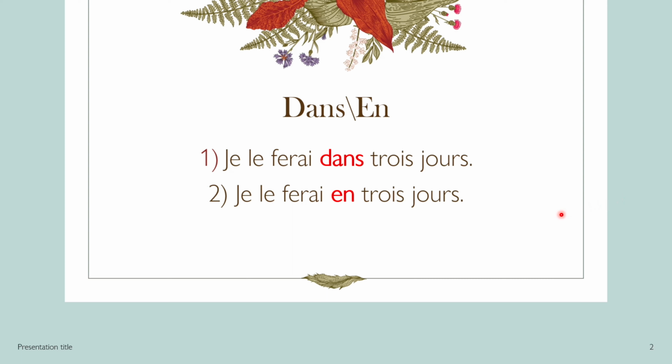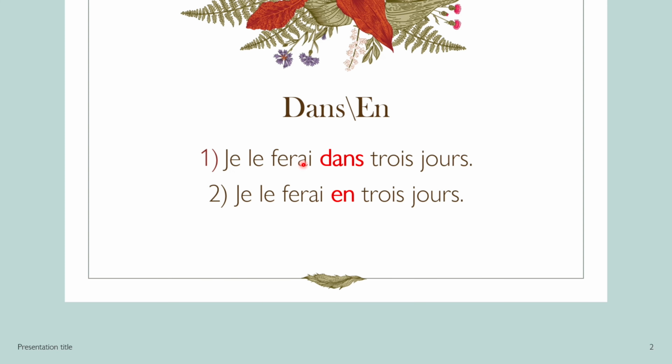Now look at these two sentences which have almost the same grammatical structure. I have taken them deliberately to understand this rule more effectively, like dans and en.